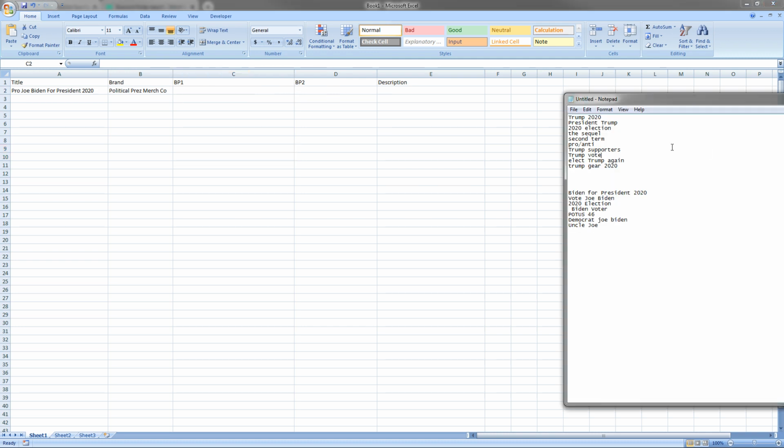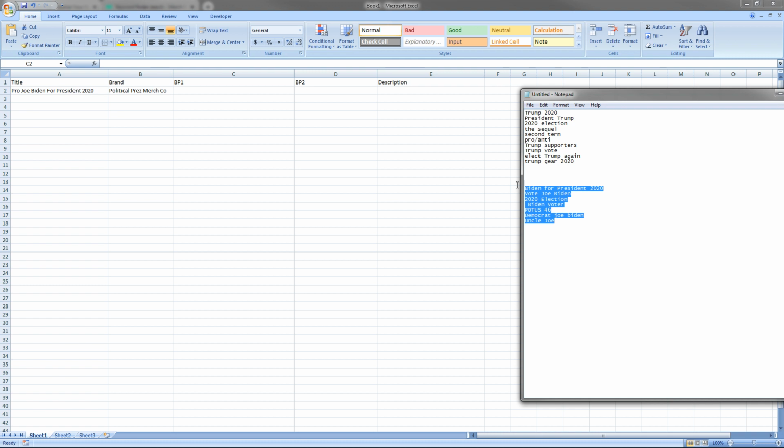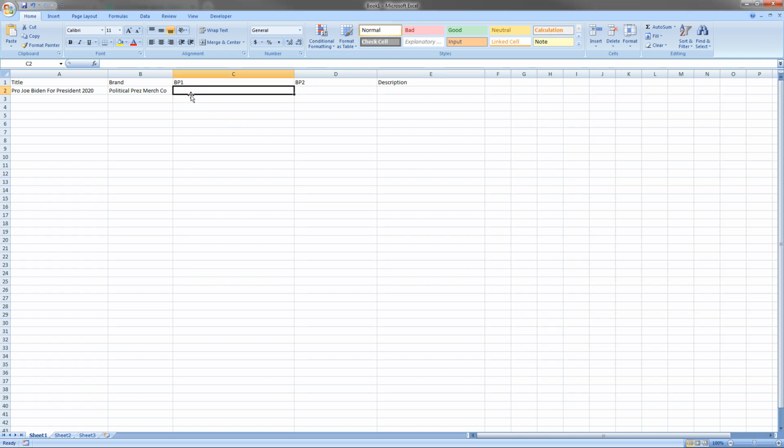All right, for the bullet points, we have a few keywords left. Biden for President 2020, vote Joe Biden 2020 election. I'm just going to combine some of these. So, vote Joe Biden 2020 election, Biden voter, and Democrat Joe Biden. Come up with a sentence.